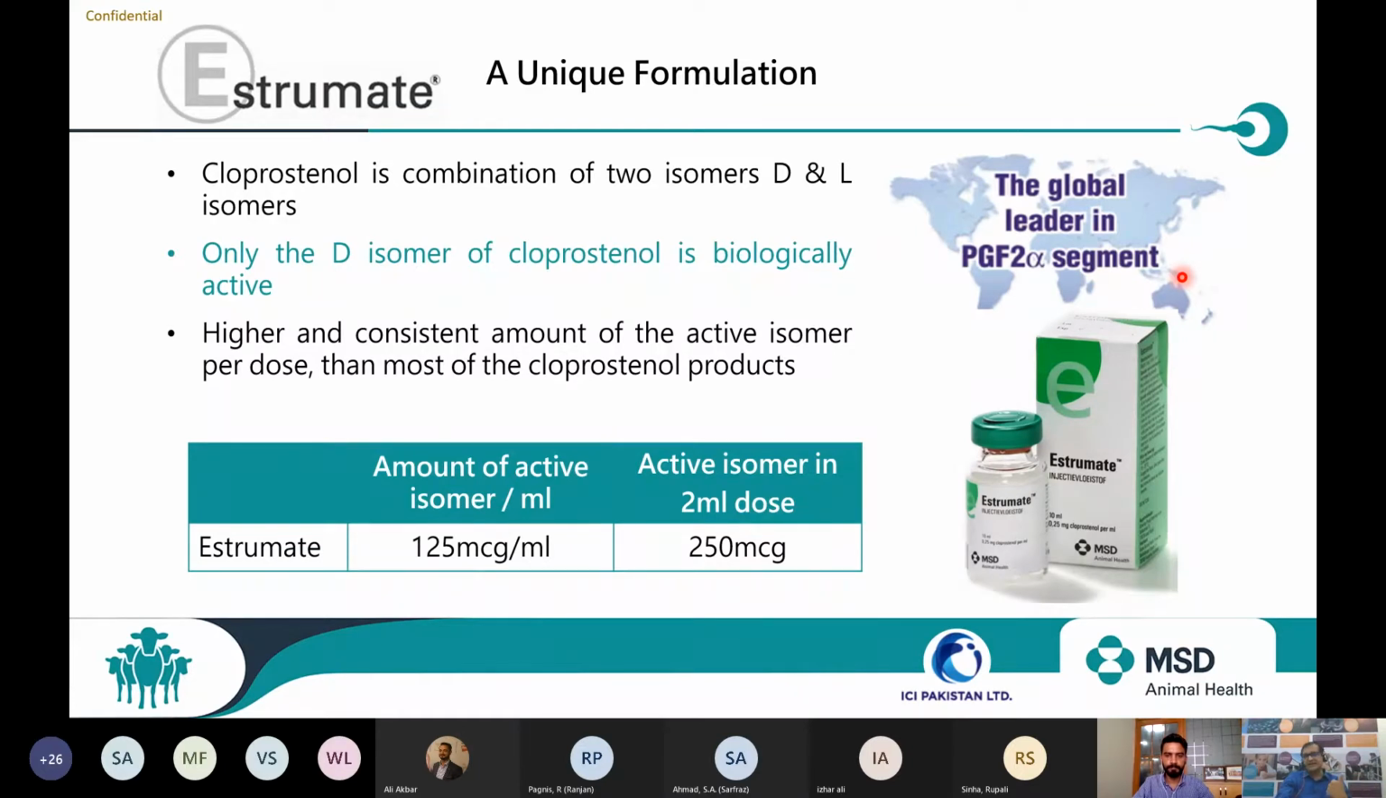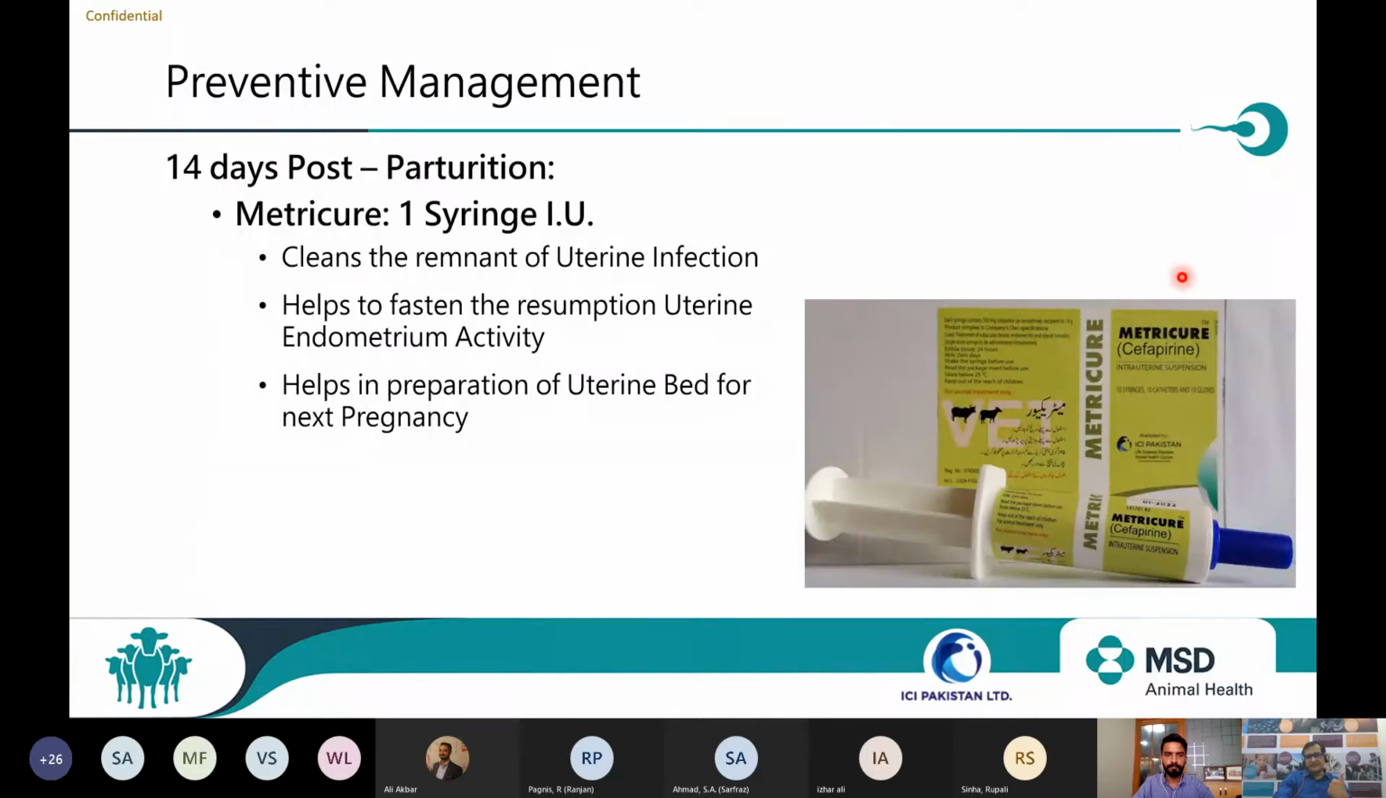That is the first preventive measure which we talked about. The second preventive measure is after 14 days. Why 14 days? Because this is the time to evacuate all the liquids from the uterine lochia which is accumulated in the uterus after the parturition, and within this 14th day, two events are usually completed.